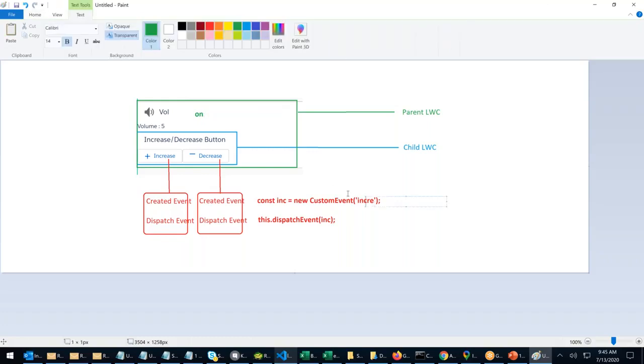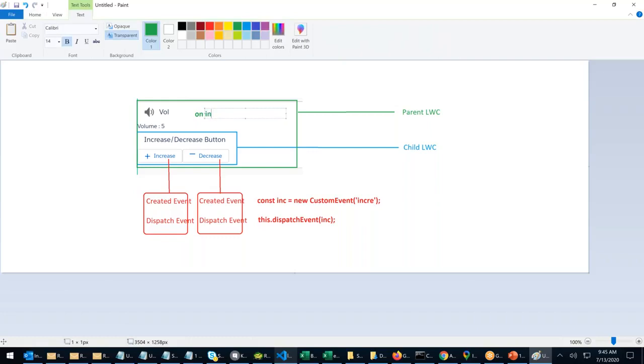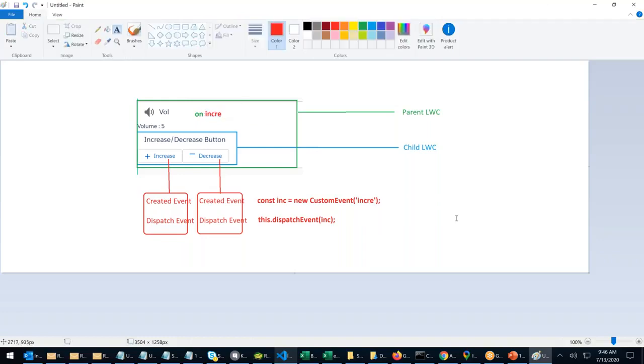What is the event name? The event name is incre. Followed by the event name. This is how we listen. That means if somebody clicks this button, it automatically creates an event and fires the event. Whenever you click on decrease, it creates an event, it fires an event. Fire is nothing but dispatch.